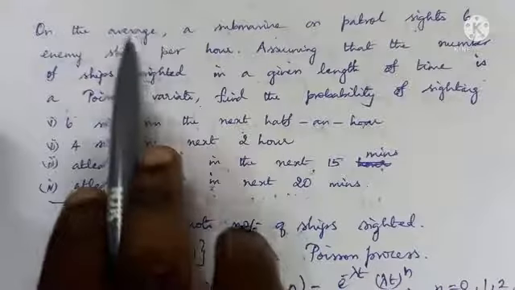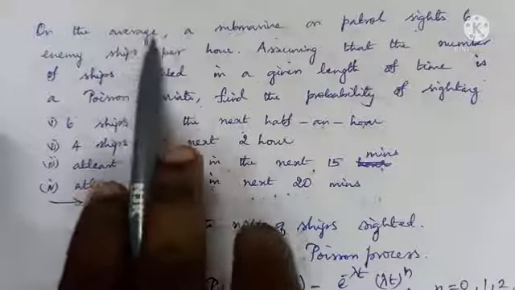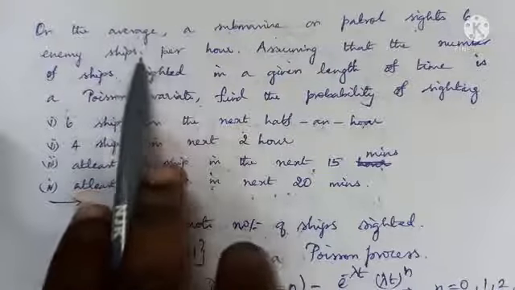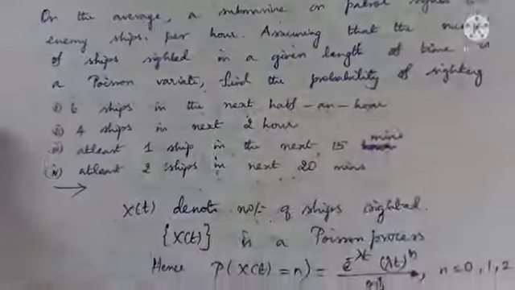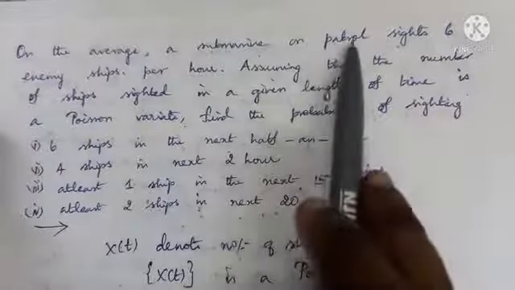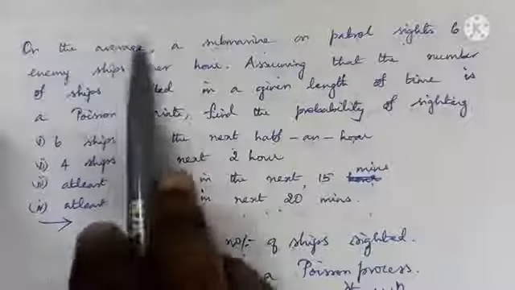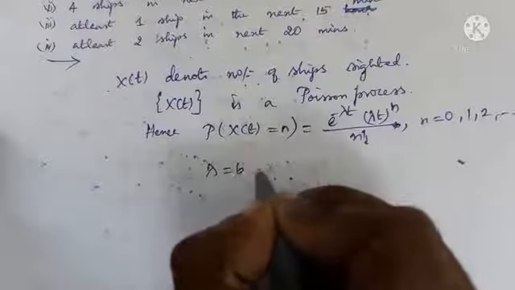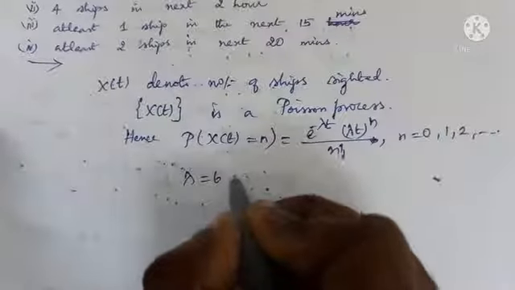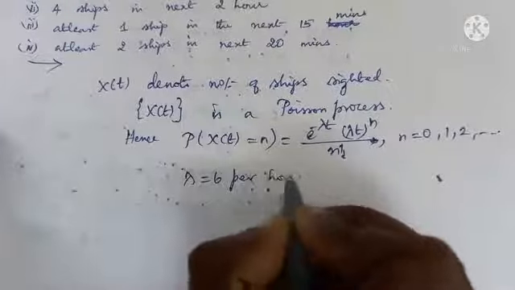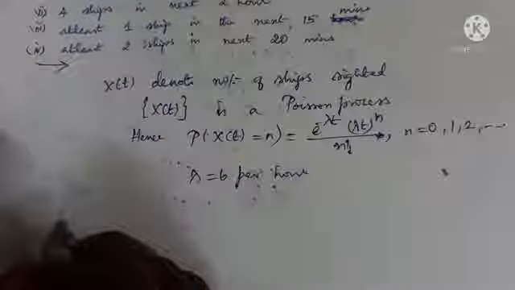Okay. So that is the mean arrival rate given. Mean arrival rate of enemy ships is 6. Lambda is equal to 6 per hour. And we have some subdivisions.